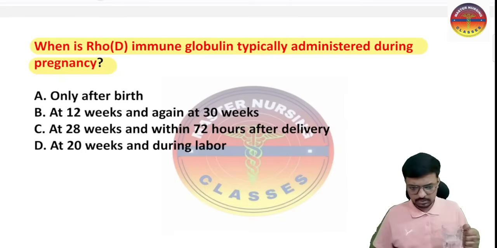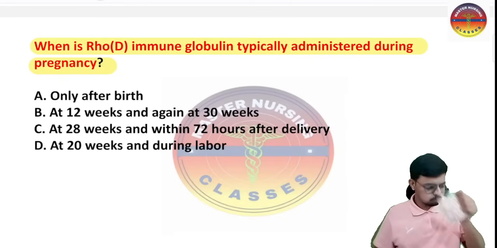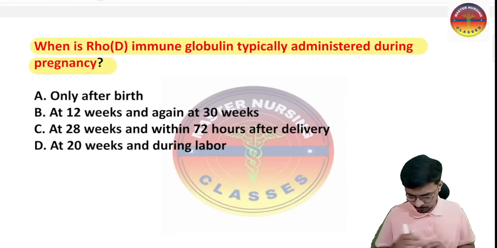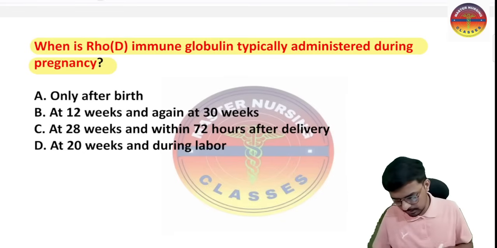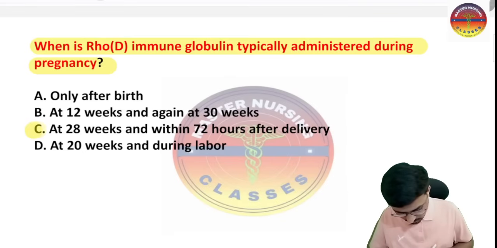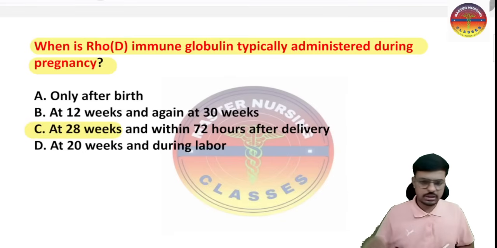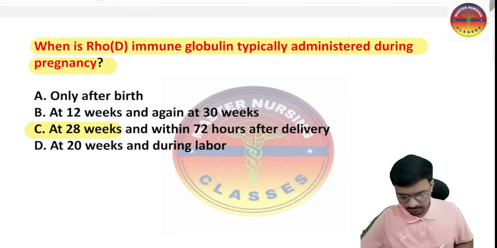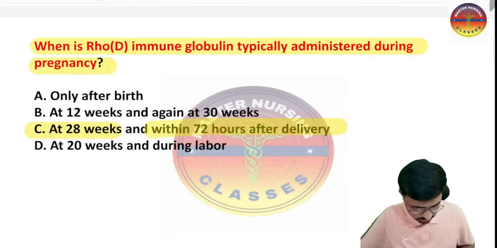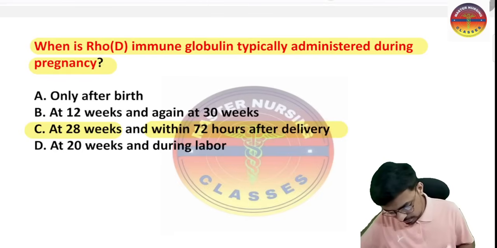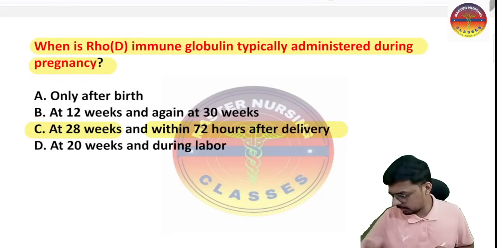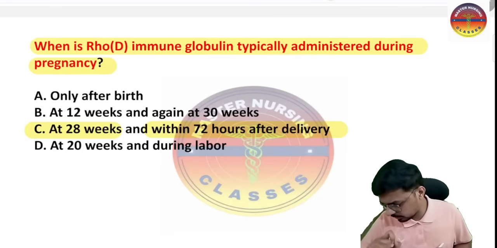So fatafat, do mention your answer. Option C. Is that correct? Yes, every one of you has given the correct answer. First we have to give the RhoGAM injection at 28 weeks during the pregnancy. If not given then, at least we have to give it within 72 hours after the delivery. So this is the correct answer. Every one of you has chosen this perfectly, so I'm very proud of you.